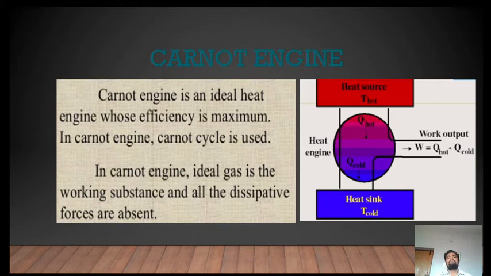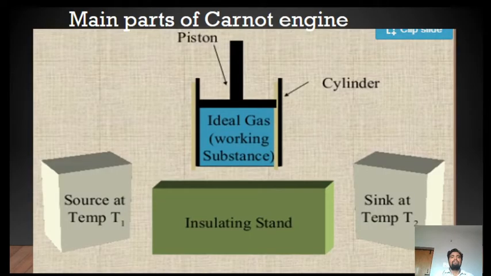In a Carnot engine, what happens is that the working substance absorbs a certain amount of heat, it does a certain amount of work, and some amount of heat energy is given to a sink. So here heat energy is converted into work. So what are the main parts of a Carnot engine? The main parts of the Carnot engine are the source, insulating stand, ideal gas or working substance, and sink.